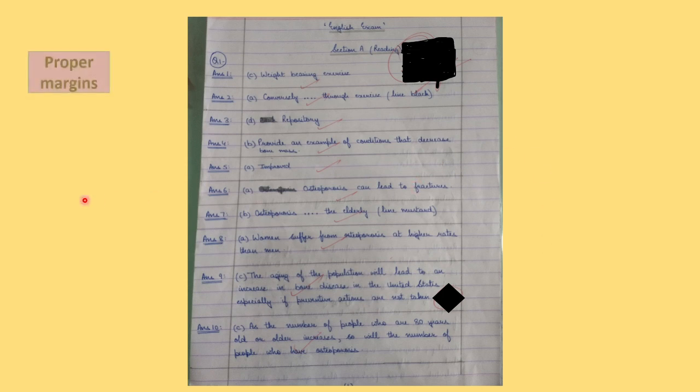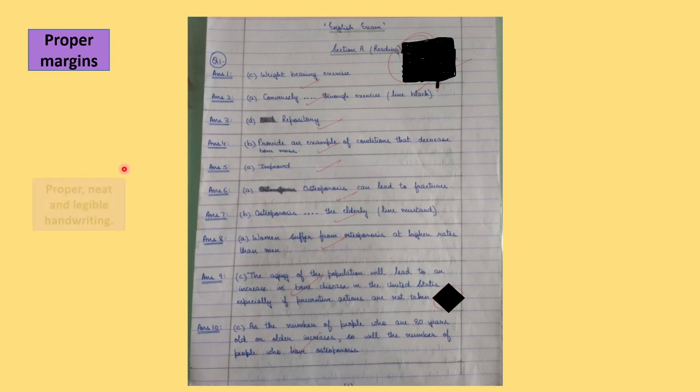Now look at this, proper margins on both sides. Some students say that it is not a maths paper, where margins on both sides are for rough work. But why is this margin important? Because when all the papers are collected, they are rolled and a rubber band is put over them. Because of the rubber band, the corners of the answer sheets often get torn. So if you have written till the end and that portion is torn, it is going to be a loss for you. So try not to do it.